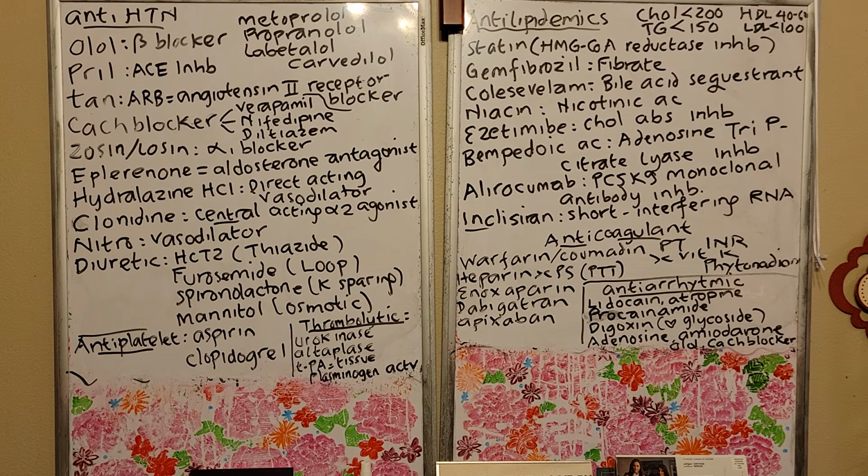And we use this potassium sparing diuretic for ascites patients because of cirrhosis of the liver. Again, this spironolactone is your mineralocorticoid receptor antagonist. It blocks the action of aldosterone. This is your spironolactone. And then mannitol.